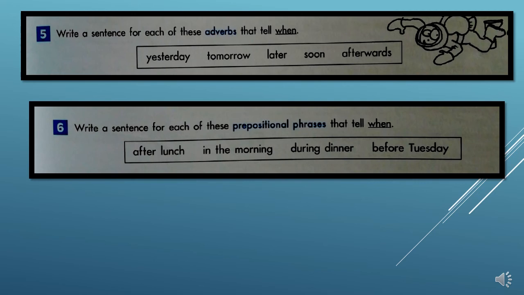Question 5 says write a sentence for each of these adverbs that tell when. So you could start a sentence with yesterday, I did all my homework and then I sat comfortably on the couch and watched TV.